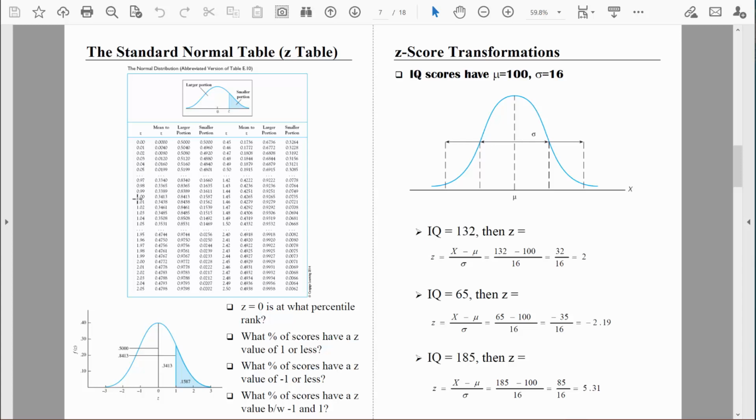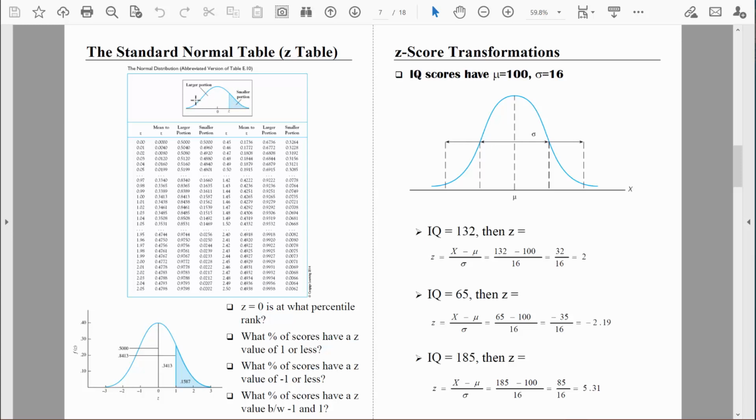We know that a z-value of 1 would be equivalent to an IQ score that is 1 standard deviation above the mean. And we know that the mean IQ score is 100, the standard deviation is 16. So an IQ score that is 1 standard deviation above the mean is an IQ score of 116. So what that's telling us is that an IQ score of 116 would be right about here in this distribution. We've got a smaller portion and a larger portion that we could look up.